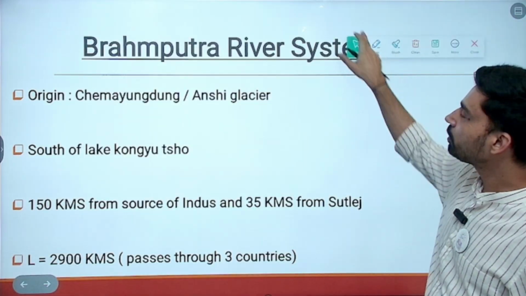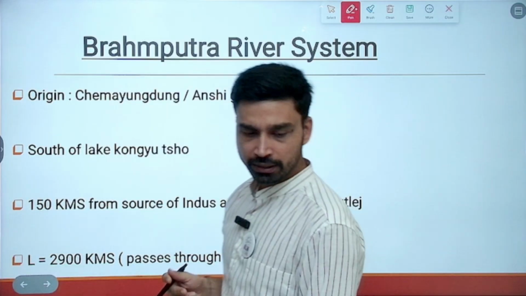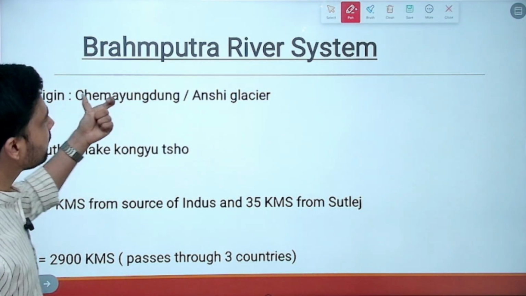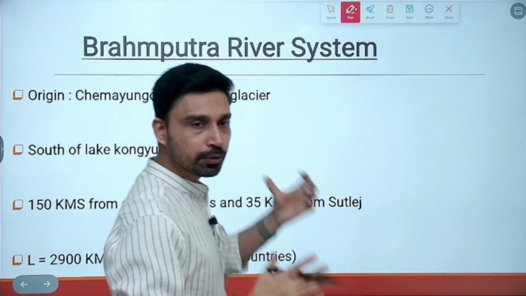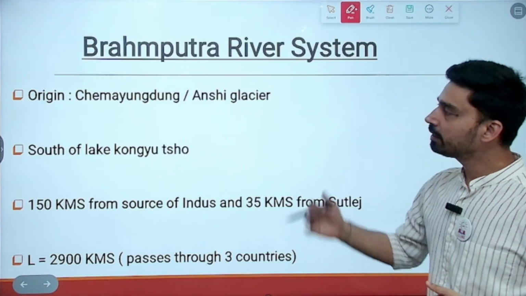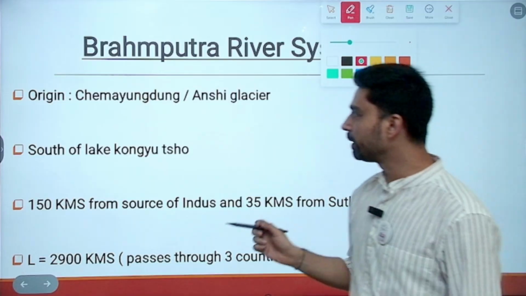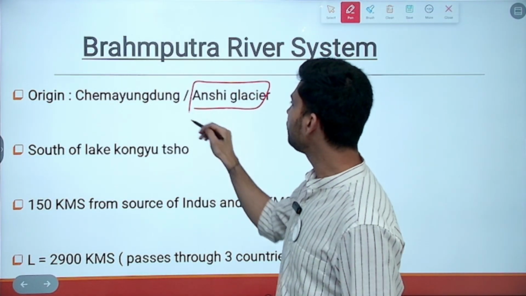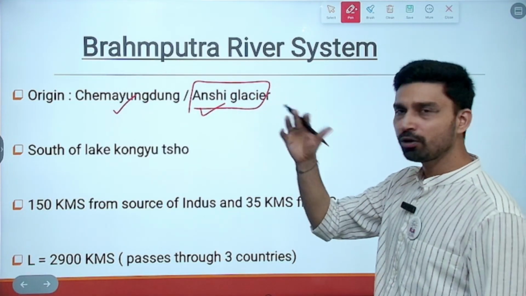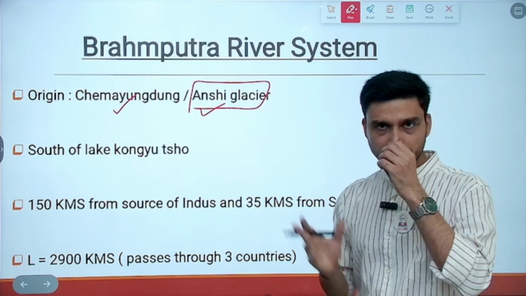The third important river of the Indus Himalayan river system is something that we can call the Brahmaputra river system. Brahmaputra river system basically is made up of river Brahmaputra, which is known by different names in different places. In the case of Tibet, where it originally begins from, the source is believed to be Angshi Glacier, also called Chemayungdung Glacier. Basically, they are not the same. So you have two different streams coming from both glaciers. Both of them then supply water to Brahmaputra.